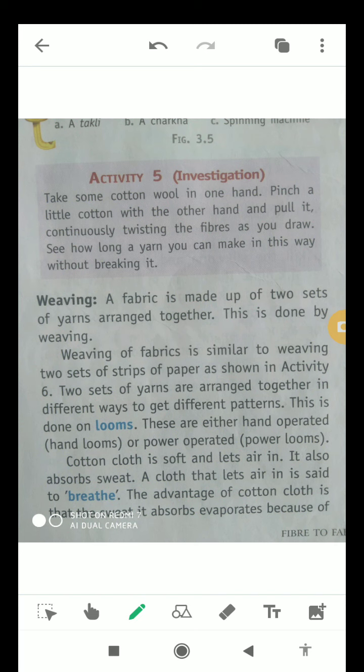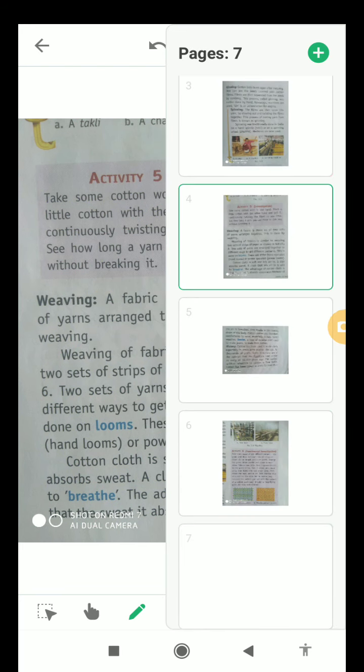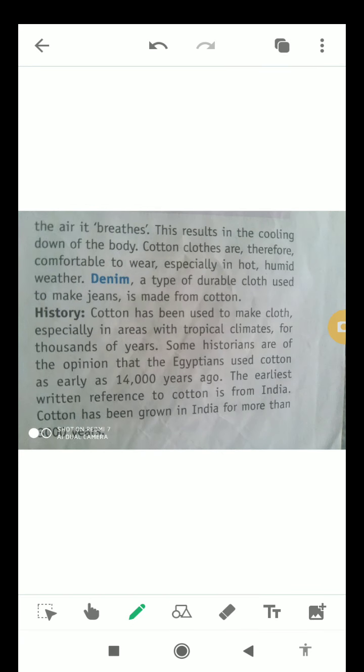A cloth that lets air in is said to breathe. The advantage of cotton cloth is that the sweat it absorbs evaporates, because of the air it breathes.